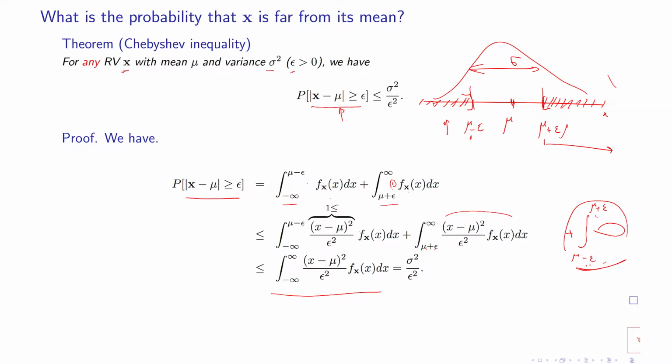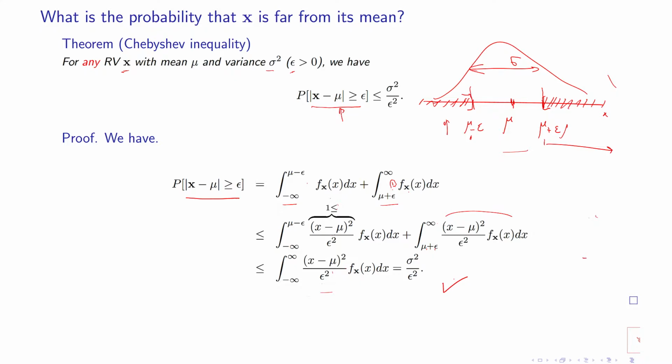The earlier integral doesn't have the middle term, so it is always smaller. By definition, if you take the factor of 1 over epsilon squared out, this is equal to the variance. And the proof is complete.